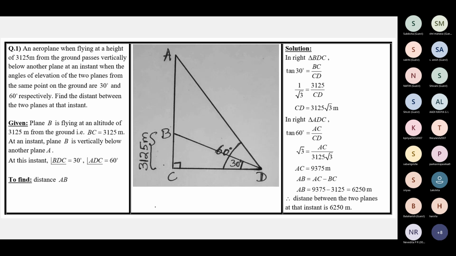Ma'am, if it was given horizontally below, then how would we draw the diagram? Horizontally below. Yeah, we have a question like that also. Just wait for it. Then you should just switch the position. AC will be 3125.